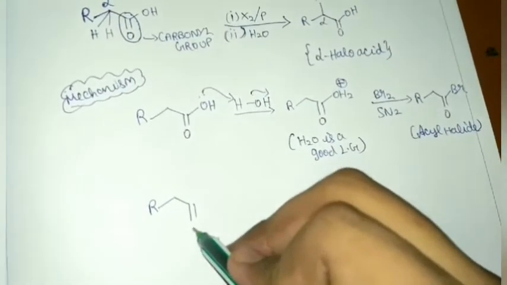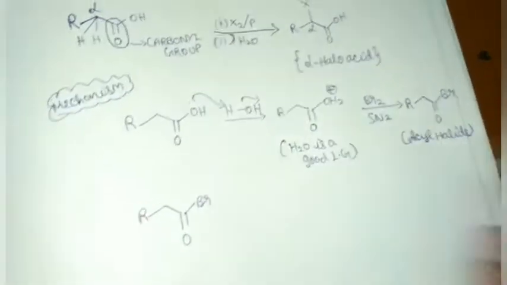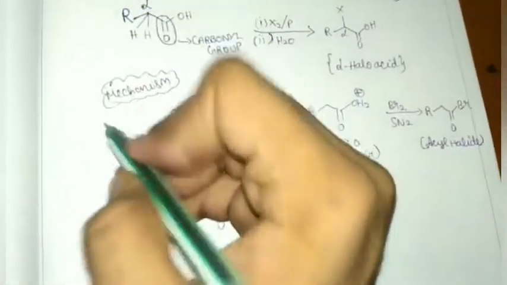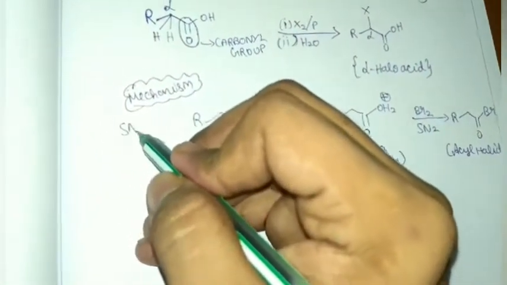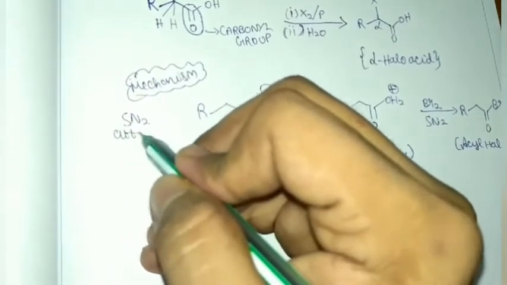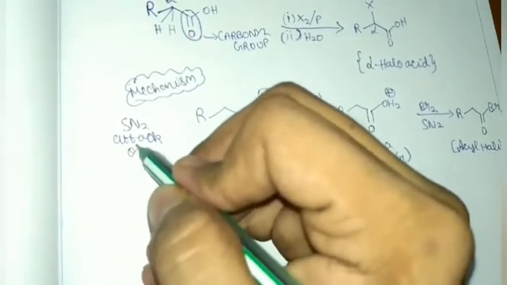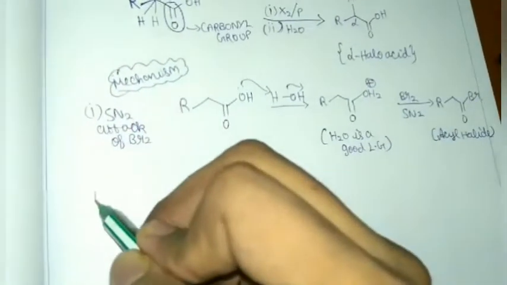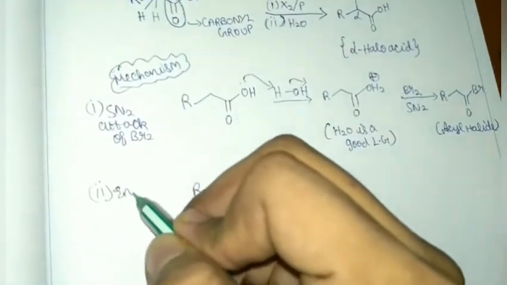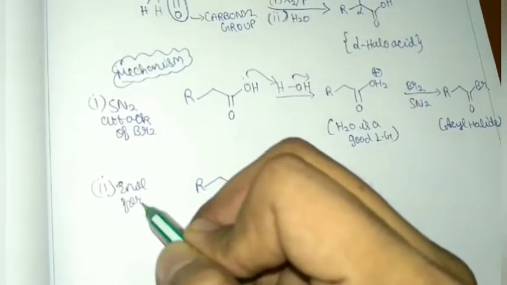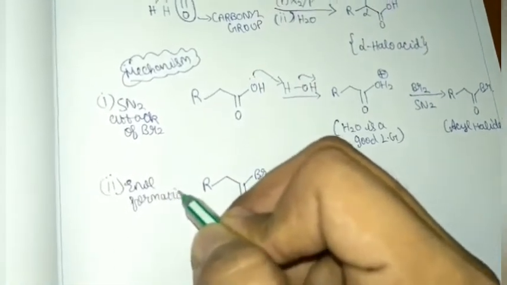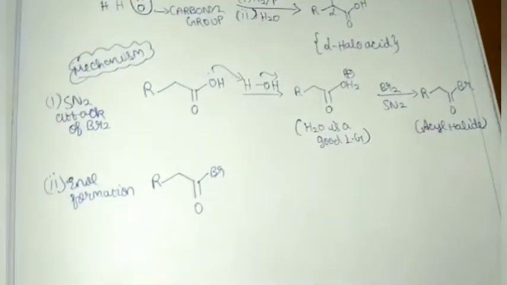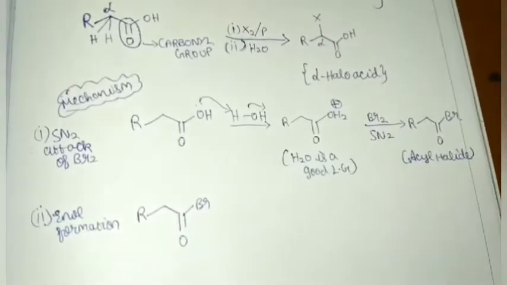The next step is where the enol is formed. So I will write SN2 attack of Br2, enol. The enol formation takes place like we have seen in the previous lectures also.